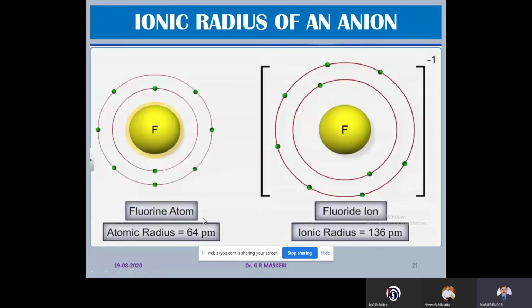The fluorine atom is having 64 picometer, whereas the fluoride ion is having 136 picometer. So the increase in the ionic size is due to the ratio of protons and electrons. As the number of electrons increases relative to the protons, the size increases.